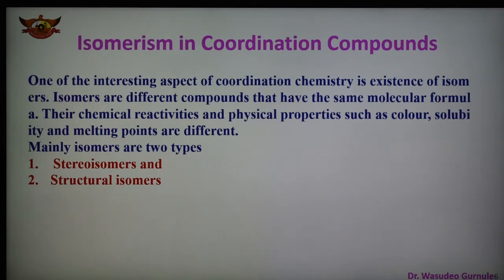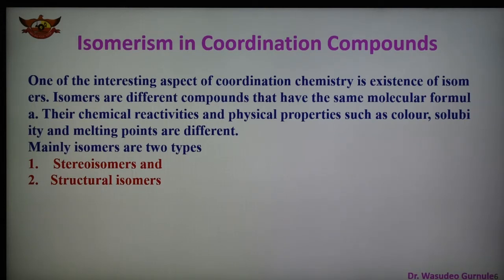In coordination compounds, ligands are arranged in a specific orientation around a given metal atom or ion, for example octahedral, tetrahedral or square planar geometry. Many isomeric possibilities exist depending upon the position and arrangement of ligands around the metal ion, and therefore isomers can be classified broadly into two types: stereoisomers and structural isomers.